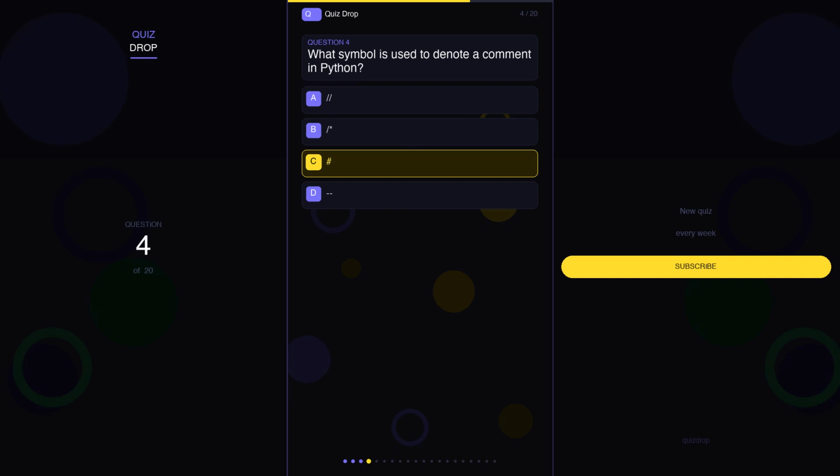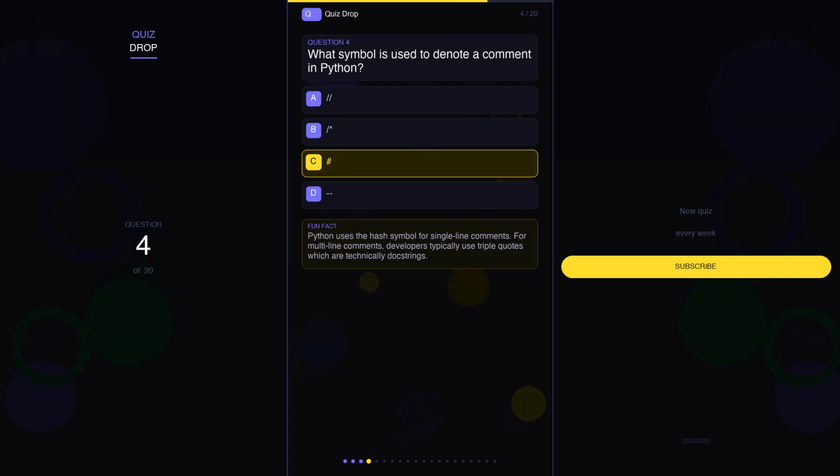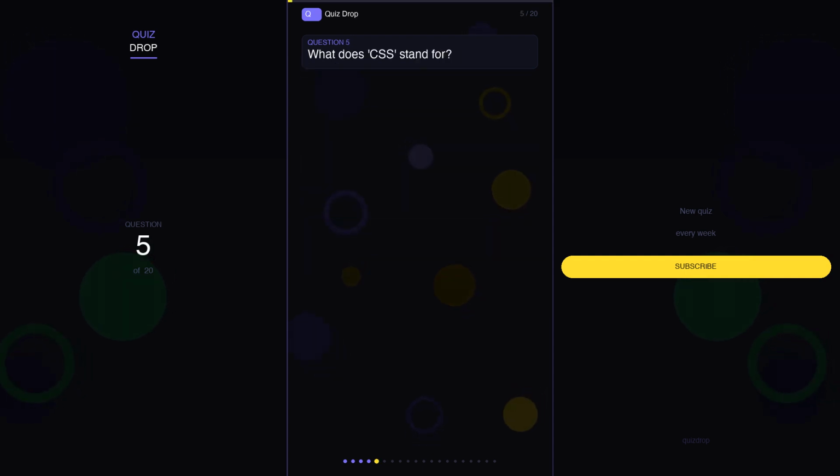The correct answer is C. #. And here's a fun fact. Python uses the hash symbol for single-line comments. For multi-line comments, developers typically use triple quotes, which are technically docstrings.